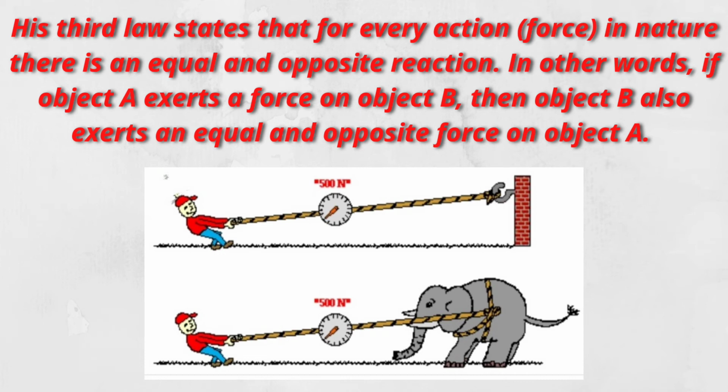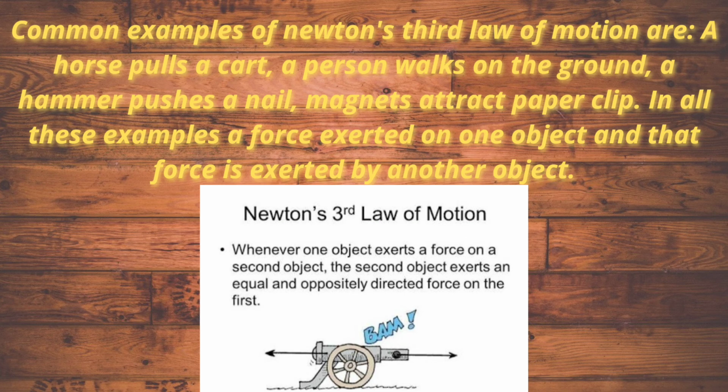Newton's third law of motion. His third law of motion states that for every action in nature there is an equal and opposite reaction. In other words, if object A exerts a force on object B, then object B also exerts an equal and opposite force on object A.